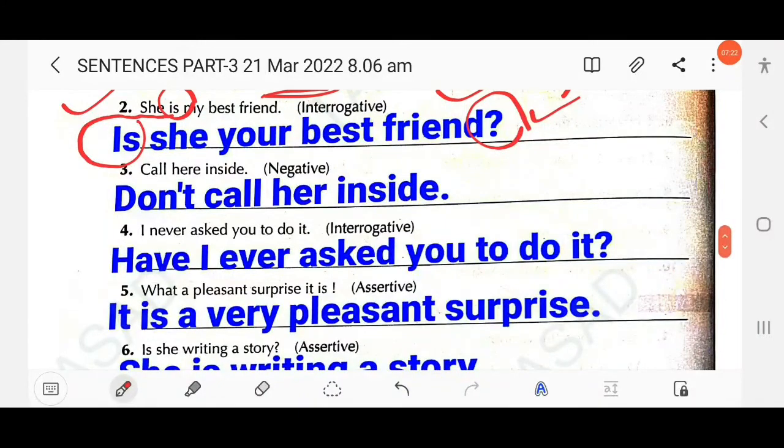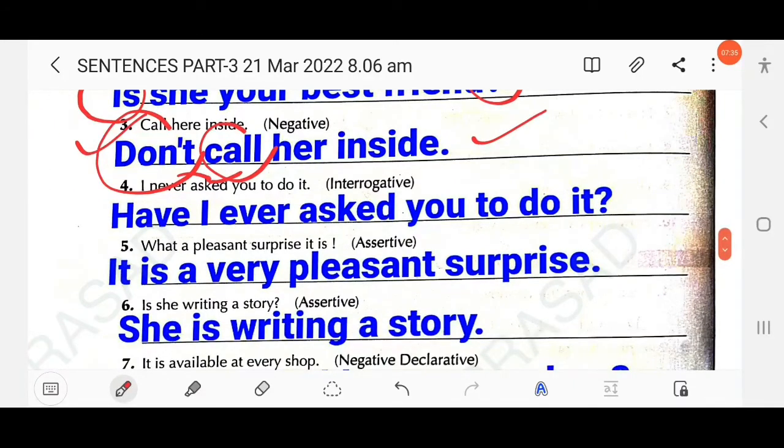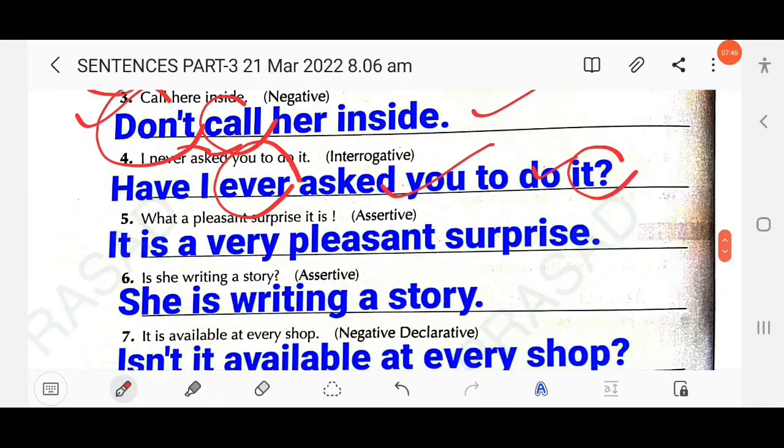Then next here, call her inside. So this is an imperative sentence. So you have to change into negative. Don't call her inside, just you have to add a don't before the main verb call. Then next here, I never asked you to do it. You have to change into interrogative, right? So here you have to write, have I ever asked you to do it? Have I ever? Don't write never. Then use a question mark at the end of the sentence.